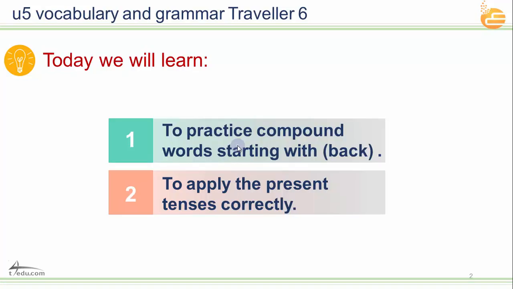For number one, we have some compound words, two words that come together, like sun and shine. Sun itself, separately, has a meaning, and shine also has a meaning. When we put them together, they have a different meaning. That is for number one. And for number two, it's grammar. We're going to remember the four present tenses: the simple present, the present continuous, the present perfect, and the present perfect continuous.